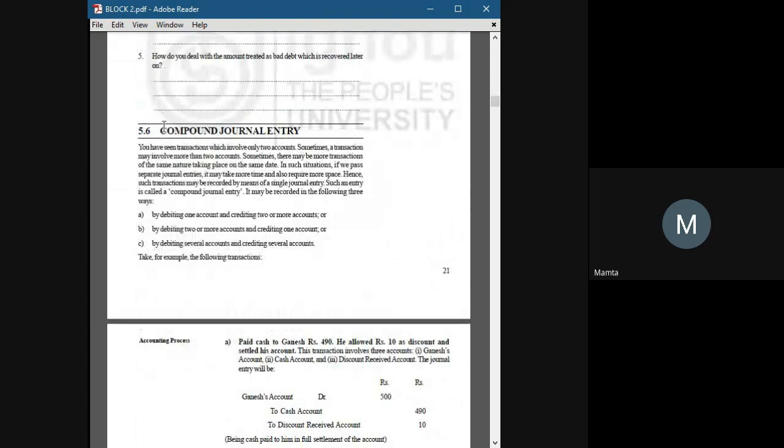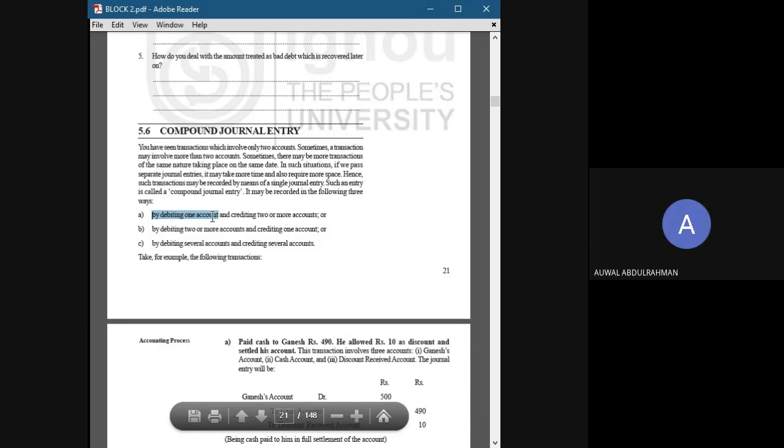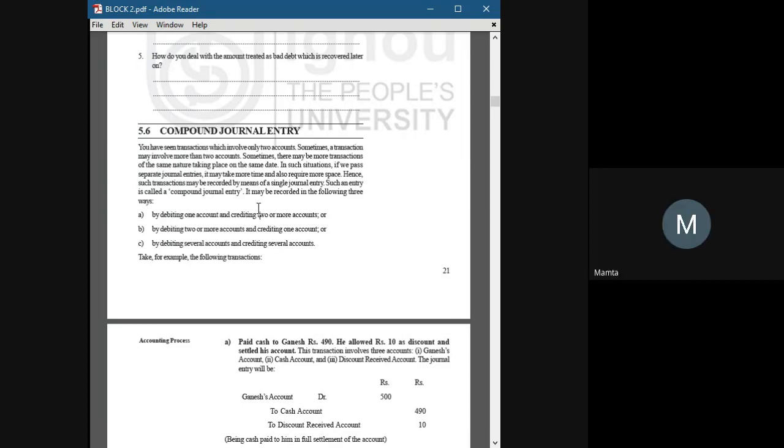Now compound journal entries. Now you have seen single journal entries. Now we are doing the compound journal entries. Like when we call a journal entry compound. Yes, ma, about the credit transaction, I need more explanation about it.